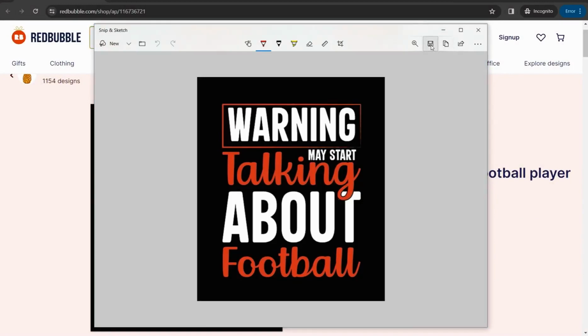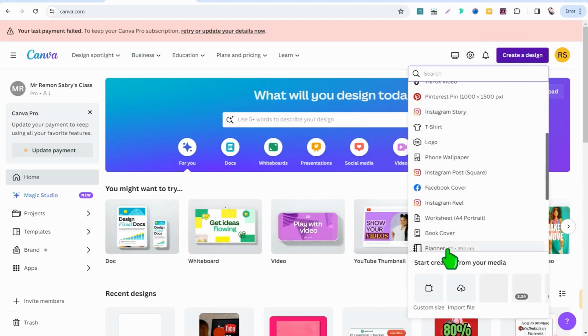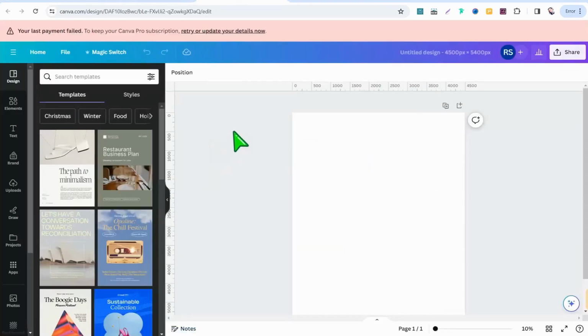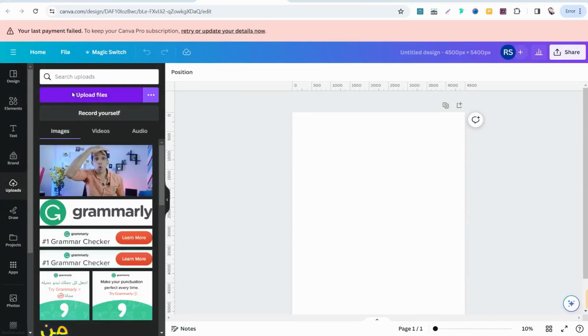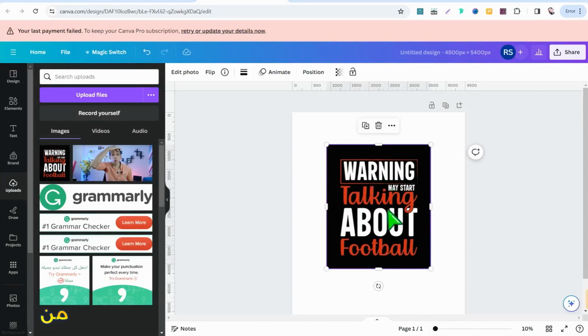Save it, and now let's head over together to canva.com. Yes, canva.com. And here on the homepage of Canva, you can head over to Create a design and select Custom size, to insert your dimensions like this, for example. Afterward, you can head over to the Uploads section to upload the screenshot that you took earlier. You can bring it to the canvas, and here you can opt for this Edit photo option up here.